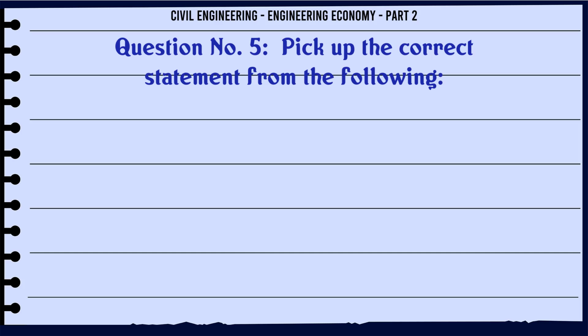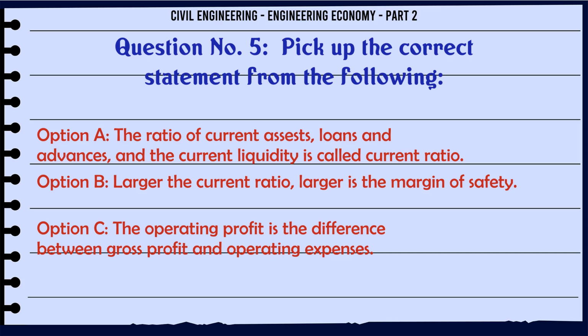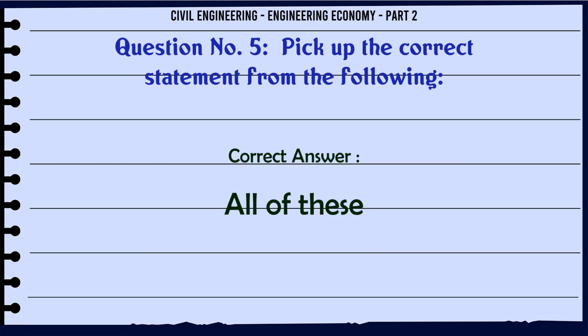Pick up the correct statement from the following. A. The ratio of current assets, loans and advances and the current liquidity is called current ratio. B. Larger the current ratio, larger is the margin of safety. C. The operating profit is the difference between gross profit and operating expenses. D. All of these. The correct answer is all of these.